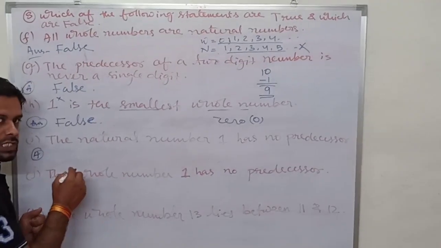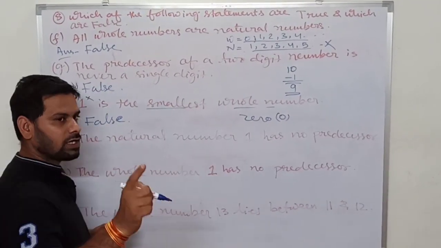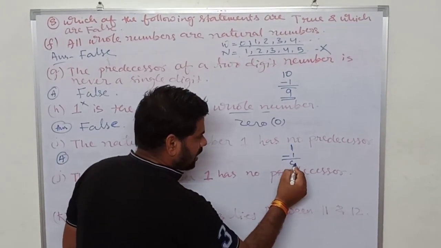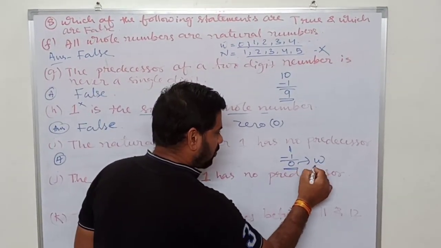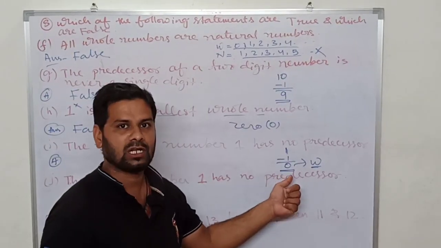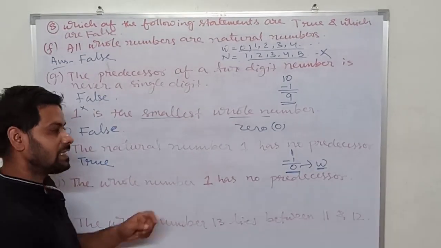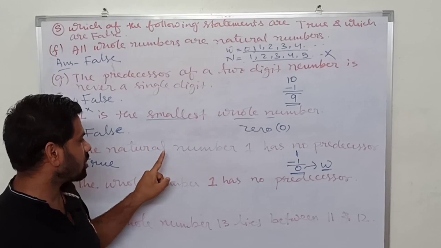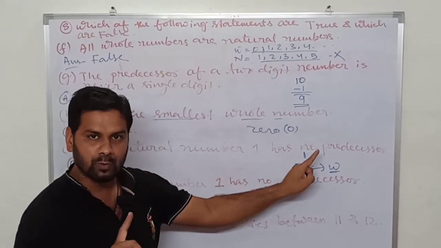Next question. It is given that the natural number 1 has no predecessor. First of all, we will find the predecessor. 1 minus 1 is 0. It comes in whole numbers. 0 does not appear in natural numbers. So yes, it has a predecessor, but this predecessor does not count in natural numbers.